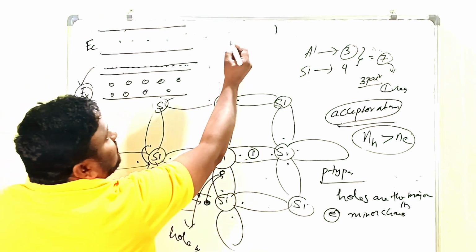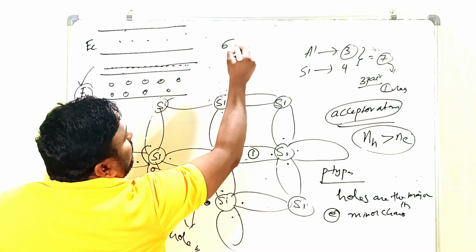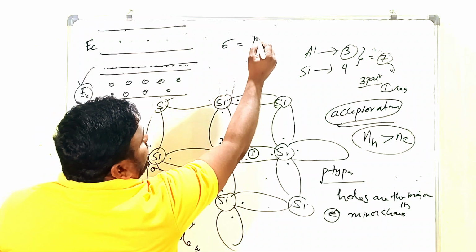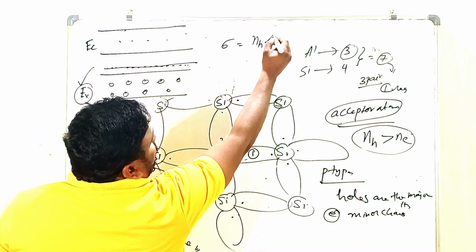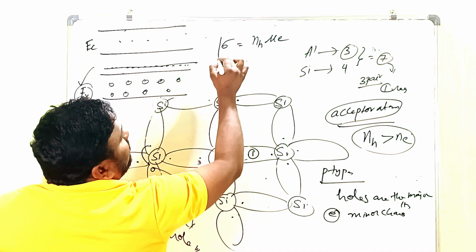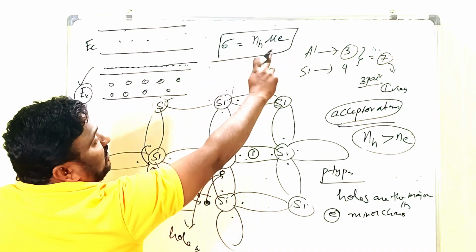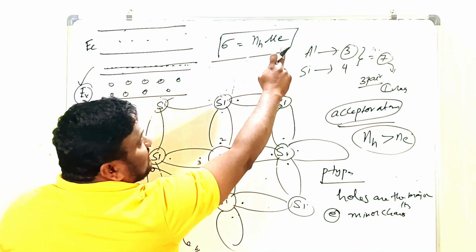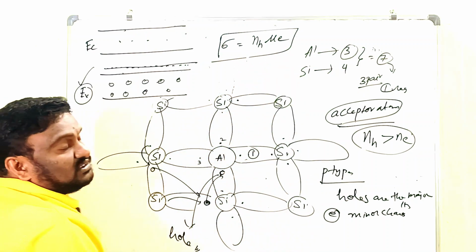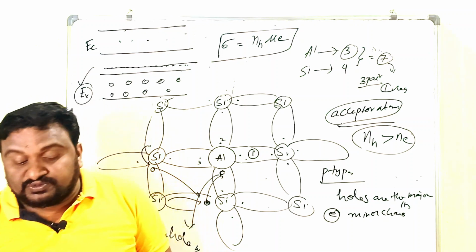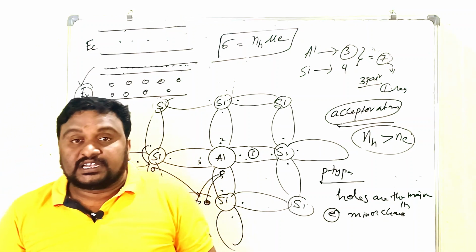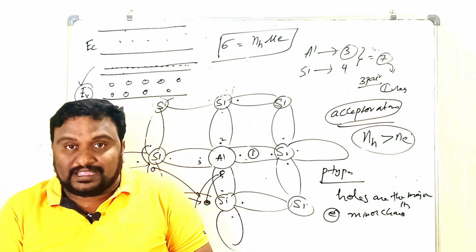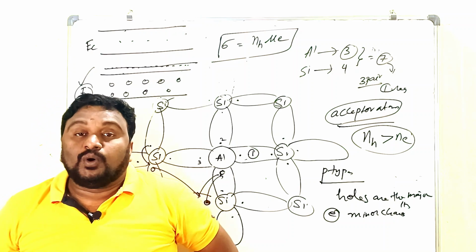And now children, the conductivity is given by the formula: sigma equals NH into mu into e. Here sigma is the conductivity, mu is the mobility, NH is the number of holes, and e is the charge of the electron. So that is the expression for the conductivity of p-type material. So children, I hope you understand.